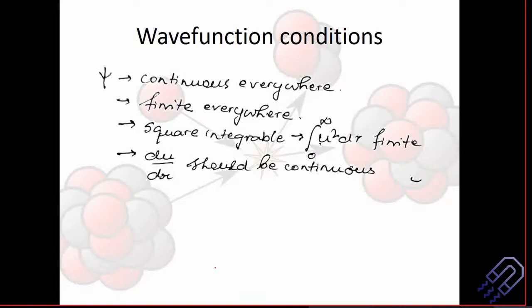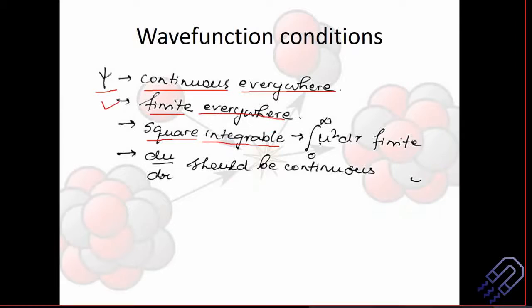So what are our conditions? In quantum mechanics, if you're studying the wave function psi, you can use the Schrodinger equation. The second order derivative and first order derivative will be well defined if the wave function is continuous everywhere. That is the condition that we know. And then it is finite everywhere, it doesn't have an infinite value. And then it is square integrable. This is one more important condition which we usually miss.